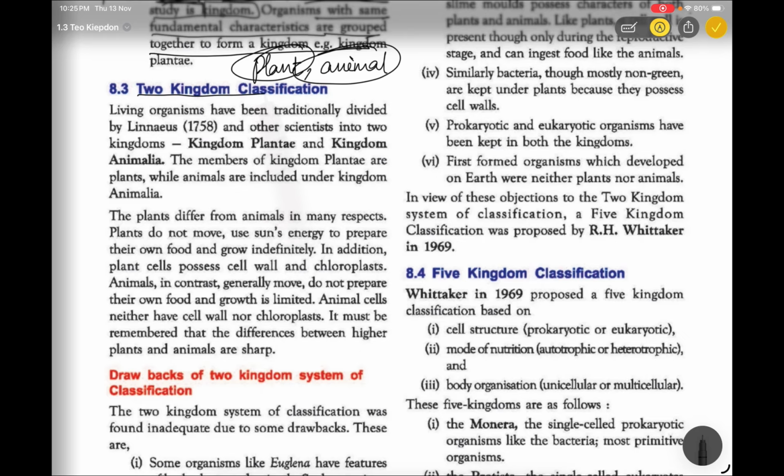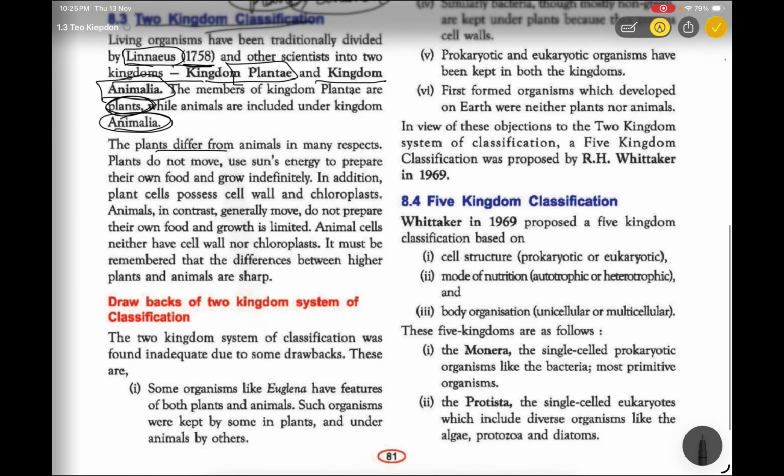So the two kingdom classification was divided by Linnaeus in 1958, and other scientists also divided into two kingdoms, that is kingdom Plantae and the other one, kingdom Animalia. The members of the kingdom Plantae are plants, while animals are included under the kingdom Animalia. So all plants come under the Plantae, and all the animals come under the Animalia.